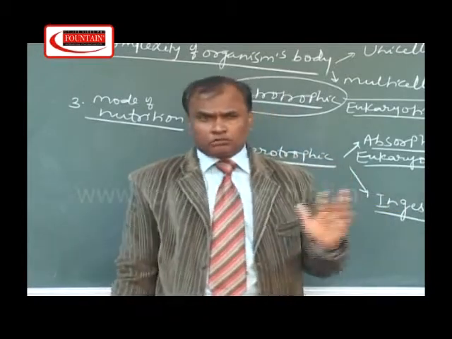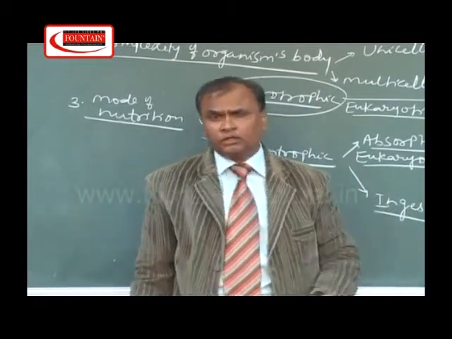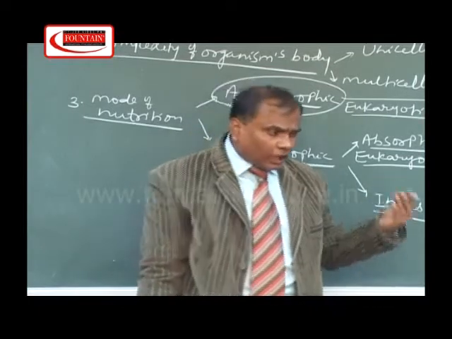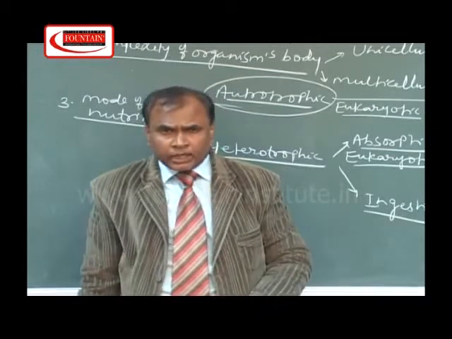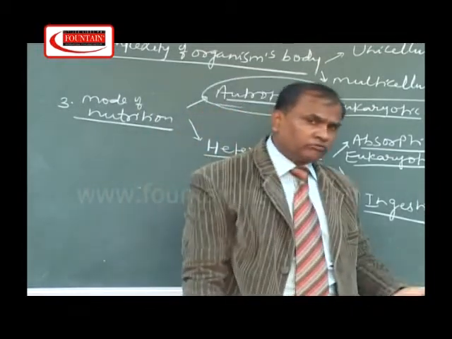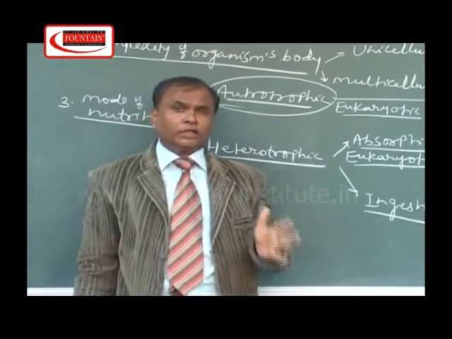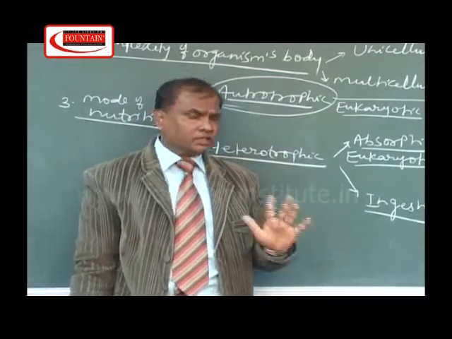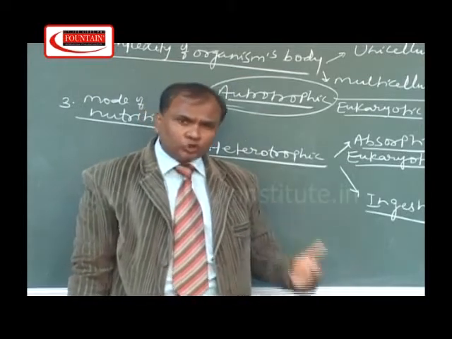For example, the composition of the cell wall is quite different in Archaebacteria and Eubacteria. The nucleotide sequence of rRNA of Archaebacteria also differs from the nucleotide sequence of rRNA of the Eubacteria. So, these 2 organisms should be placed in separate kingdoms. This is the first major work that we have to do.